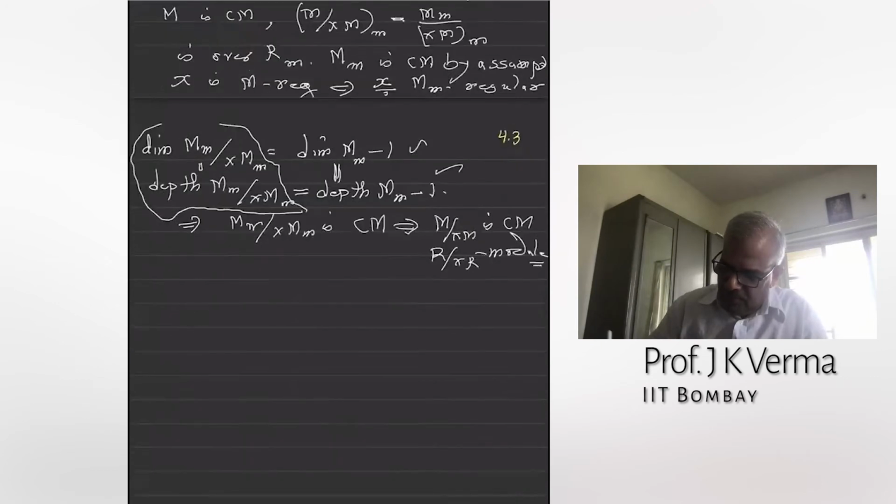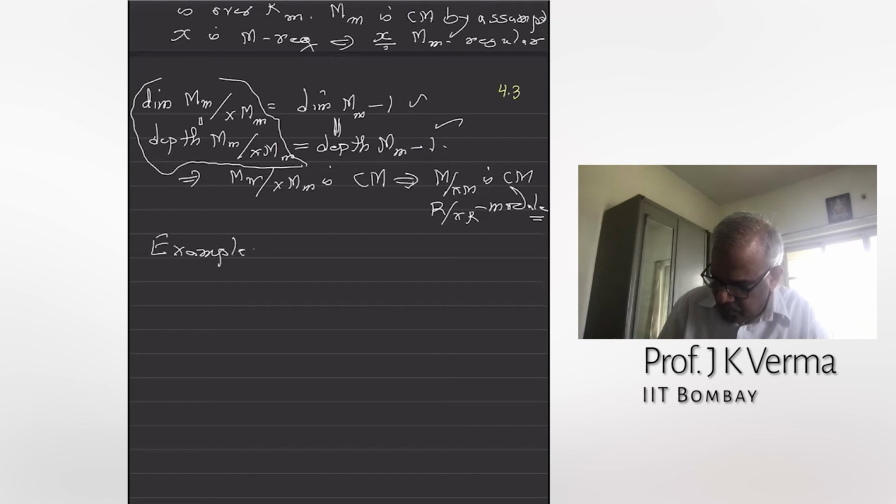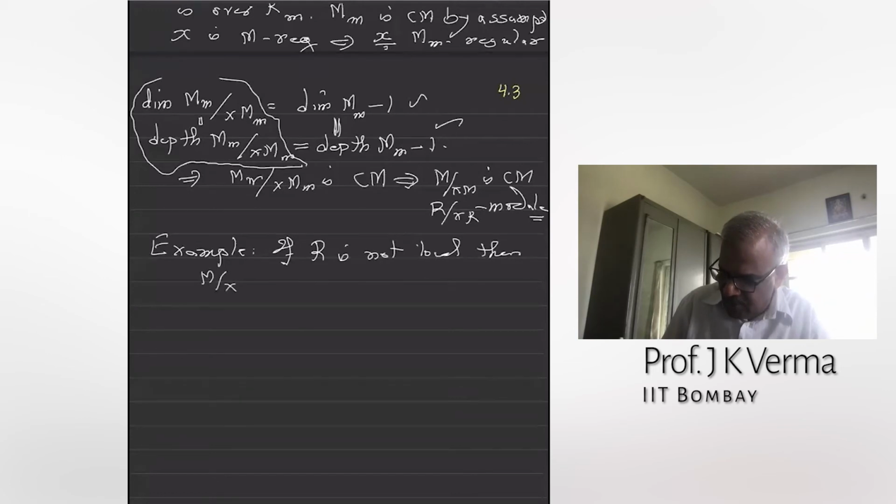Let me show you an example that the converse is not true when the ring is not local. If R is not local, then M/xM Cohen-Macaulay may not imply that M is Cohen-Macaulay.